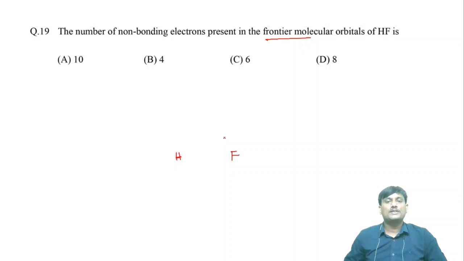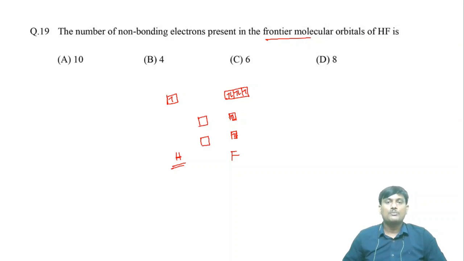What is the electronic configuration of fluorine? 1s2, 2s2, 2p5. If you take hydrogen, the energy of hydrogen will be like this. Here these electrons will not be mixed with these electrons, so these will remain as non-bonding.